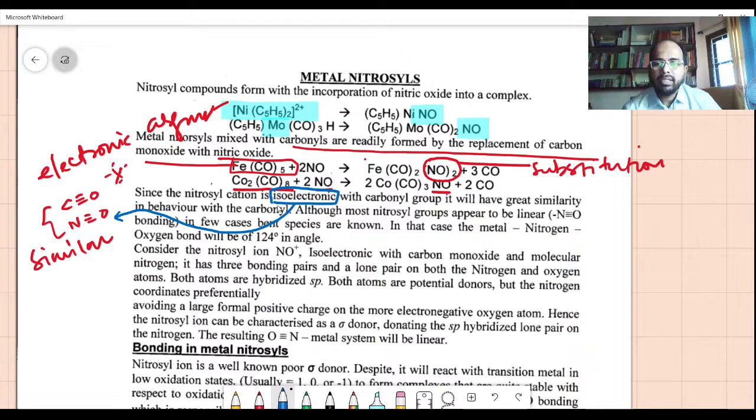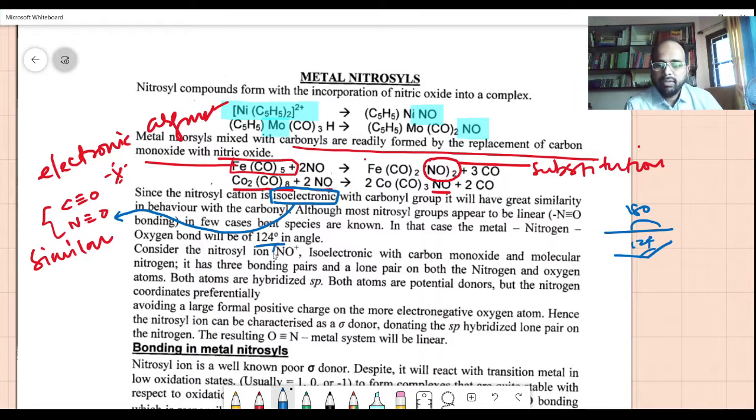Because it will have great similarity with the carbonyls, although almost all nitrosyl groups appear to be linear, a few cases of species are known where they cannot be so. In that case, the metal-nitrogen-oxygen bond angle will be 124 degrees. How much do you require for a straight line? 180 degrees is the straight line. So here it is slightly bent, that is 124. It's because of the lone pair present on the nitrogen in the nitrosyl complex.